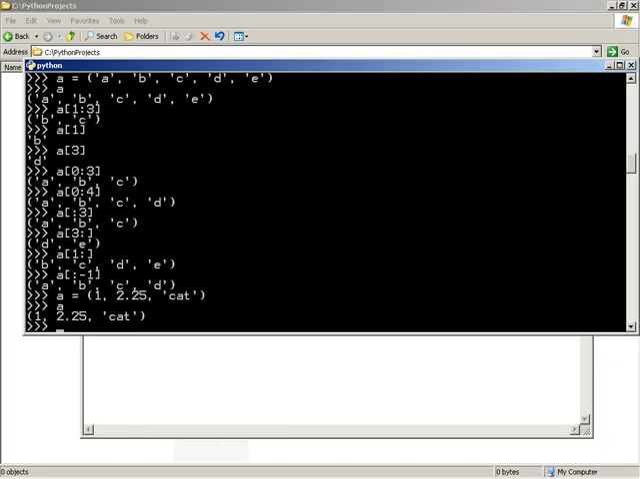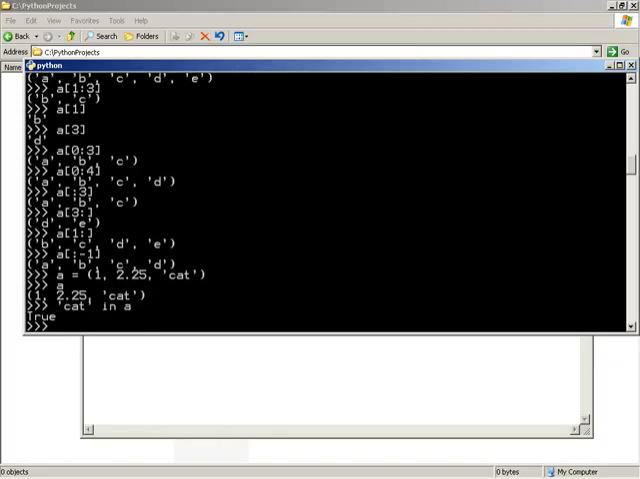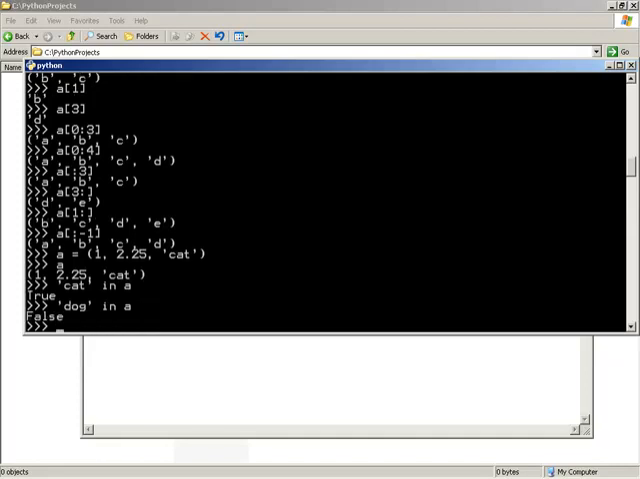Well, we could simply say whatever we're looking for, our operand, cat in A. If we run this operation, the result is true. Cat was indeed in A. If we look at another word or value, maybe dog, is dog in A? False. Dog is not anywhere in the sequence.